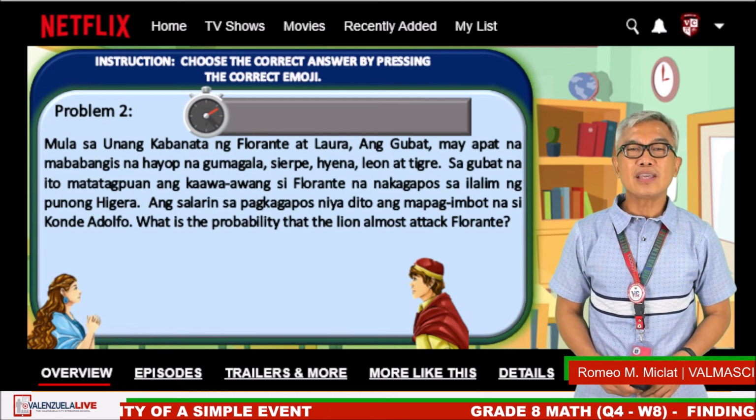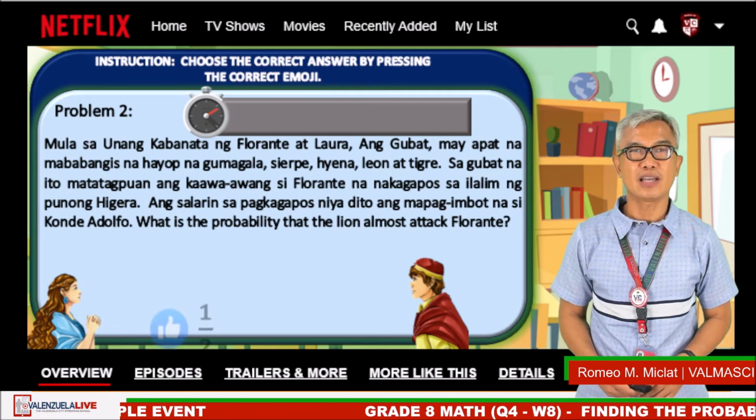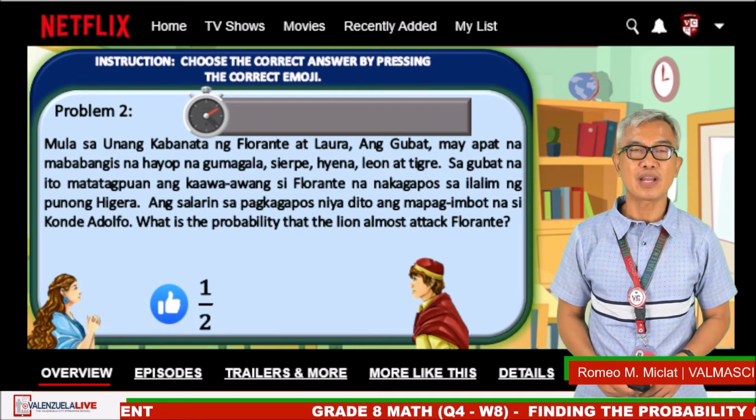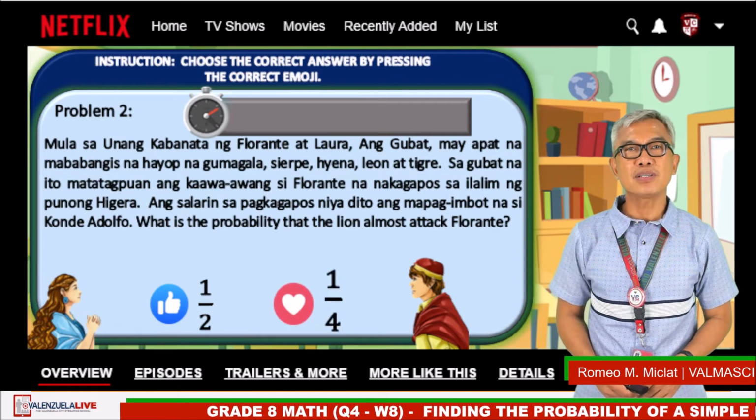Question: what is the probability that the lion almost attacked Florante? Like emoji, 1/2. Heart emoji, 1/4. Timer starts now.